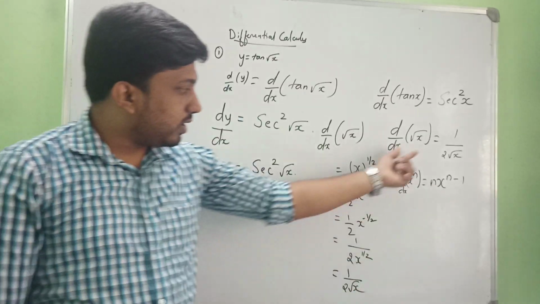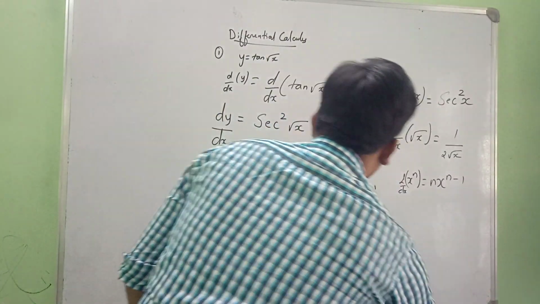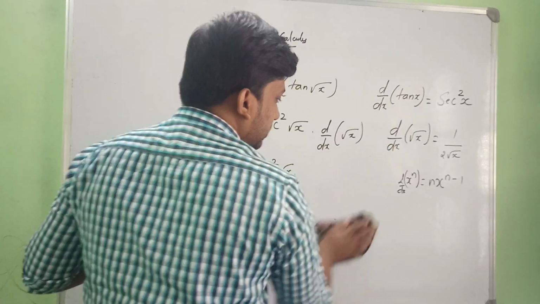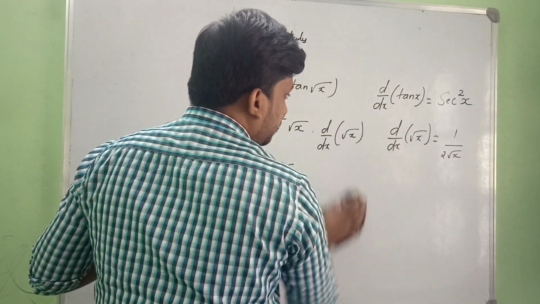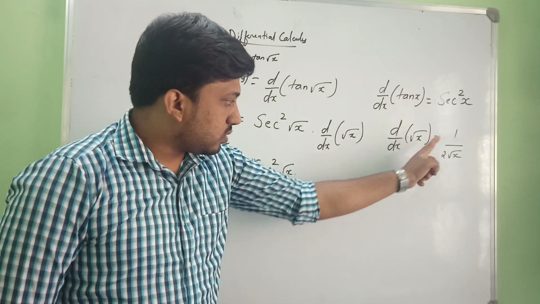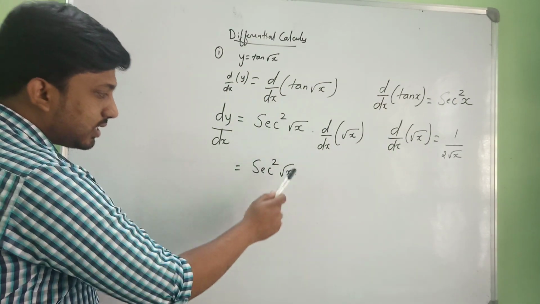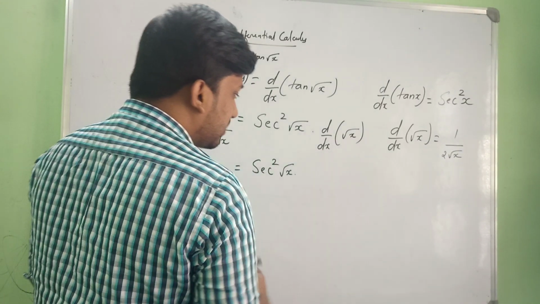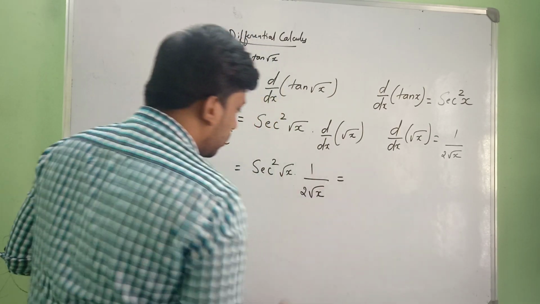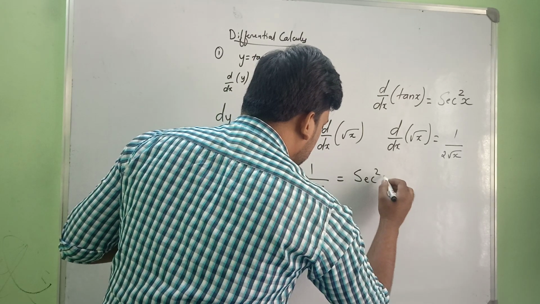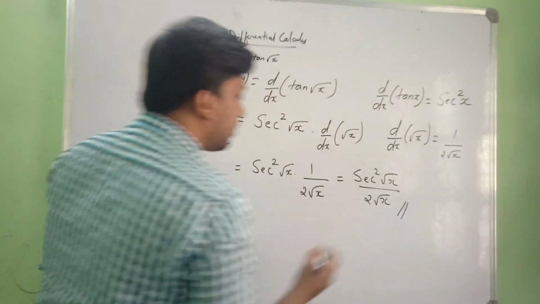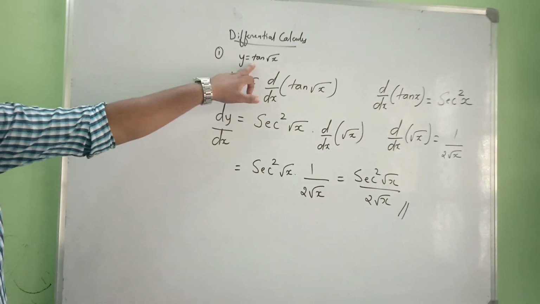We can do it also. How are we going to get 1 by 2 root x for this derivative? I hope you are understanding. This step is not needed, I just explained it to you. So these are the two derivative formulas we have used. That is d/dx of root x is 1 by 2 root x. So secant square root x into d/dx of root x, which is 1 by 2 root x. So the overall answer is secant square root x by 2 root x. This is the answer. So this is the derivative of tan root x.